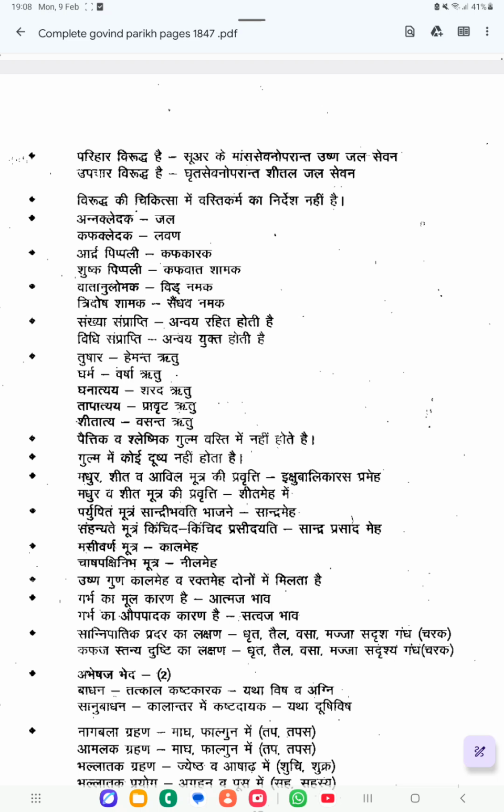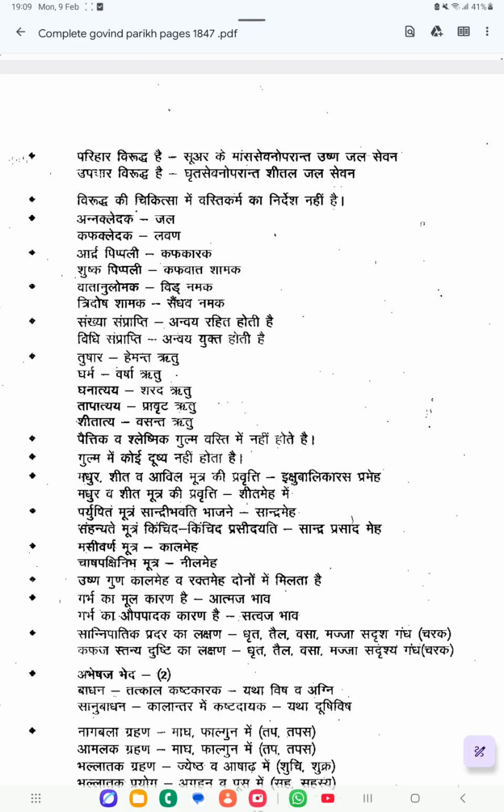Paittika and Shleshmika Gulma do not occur in the Basti. So Pittaja Gulma and Kaphaja Gulma will not occur in Basti Pradesha. In Gulma there are no dushyas. So in Gulma Roga there are no dushyas.